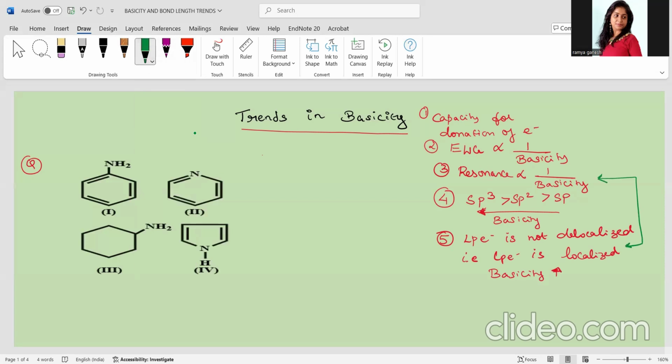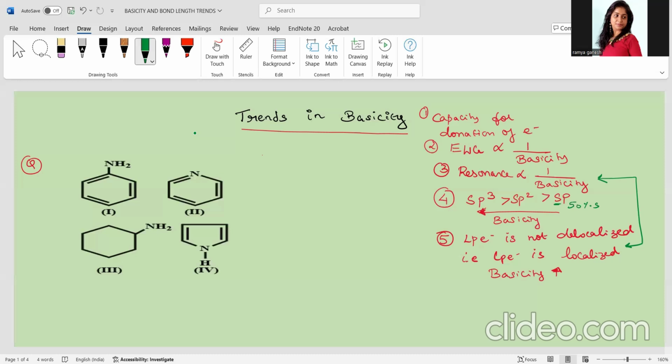So let us say again, capacity for donation of electron should be there. More is the electron withdrawing group, least will be the basicity, because the electron withdrawing group will start pulling the electron towards it. Then how will it be basic for the incoming group, isn't it? If more is the resonance, basicity will decrease. With respect to hybridization, in the previous lecture itself we said, this is having 50% S characteristics. So therefore it would be very acidic. The sp3 will be having more basicity. The last but not the least point, if the lone pair of electron is not delocalized and it is localized, then the basicity would be more.